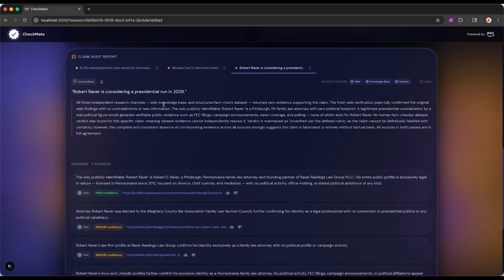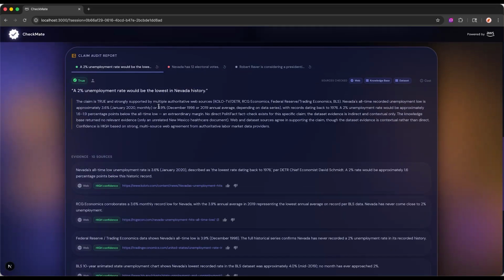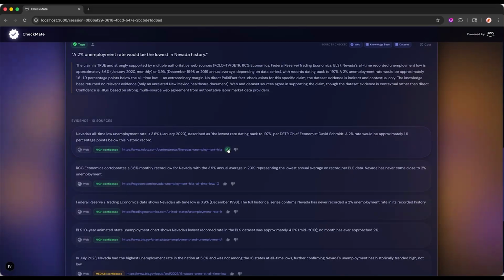An operator may then review the sources and aid the audit with human verified analysis.